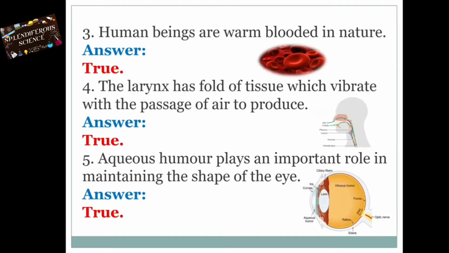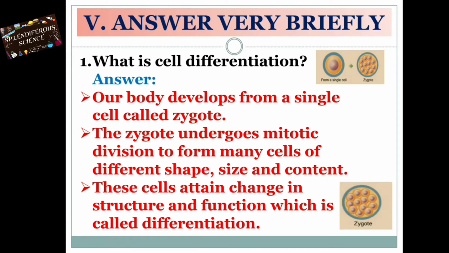Third one, human beings are warm-blooded in nature. The answer is true. Fourth one, the larynx has fold of tissue which vibrate with the passage of air to produce sound. The answer is true. Fifth one, aqueous humor plays an important role in maintaining the shape of the eye. The answer is true. Answer very briefly.